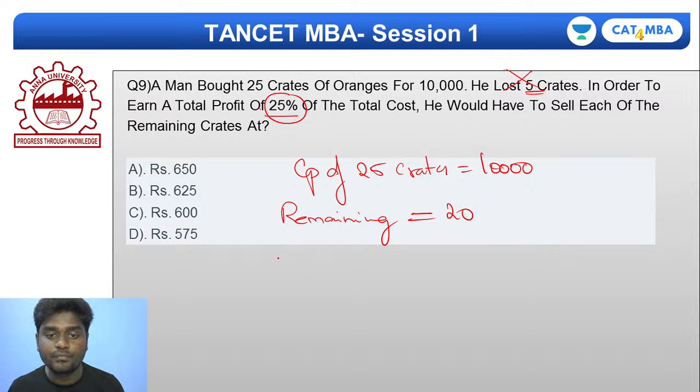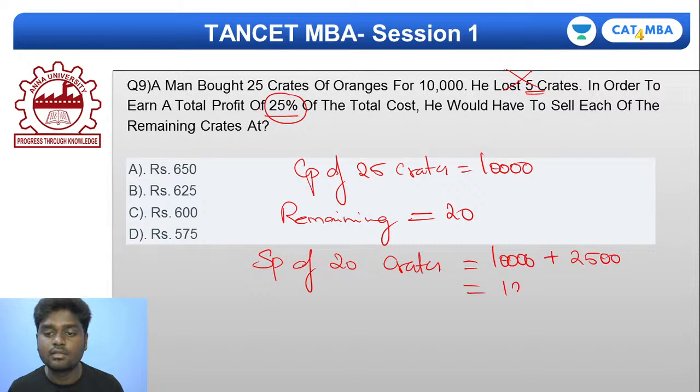If you do so, the selling price of 20 crates should be how much? 10,000 plus 25% of 10,000. What is 25% of 10,000? This will roughly give you 2,500. So it's going to be 12,500.